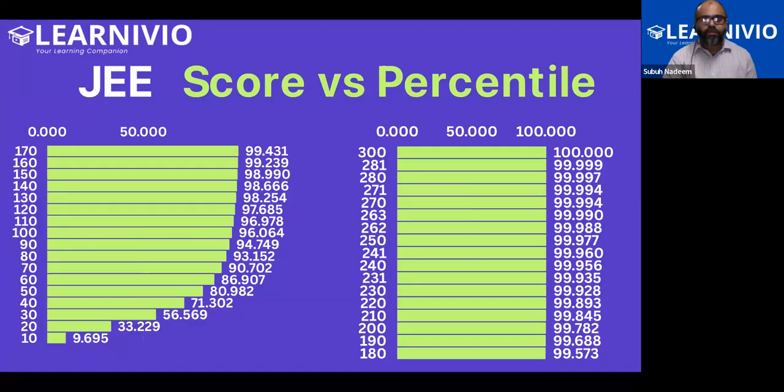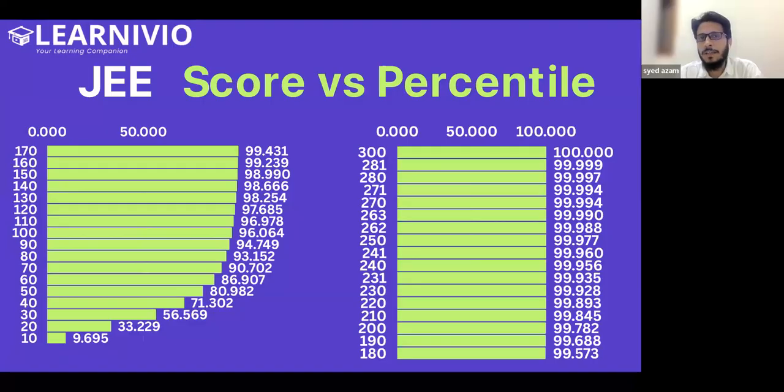Yes, sir. For NITs and triple ITs, it's around 98 percentile. So 98 percentile means 130 marks out of 300. This is the Feb attempt. This is the data from Feb 2025.